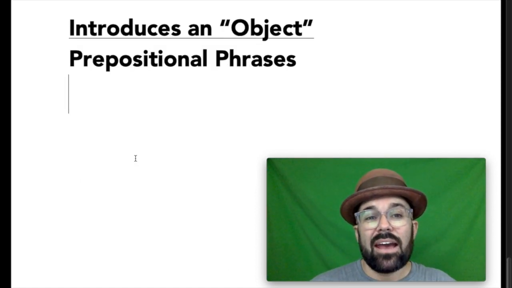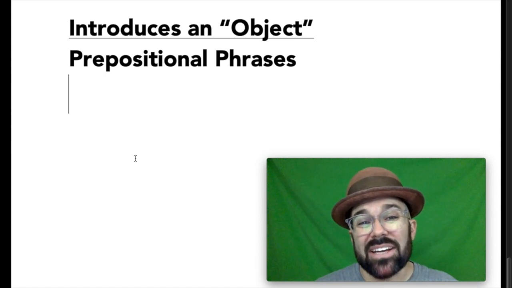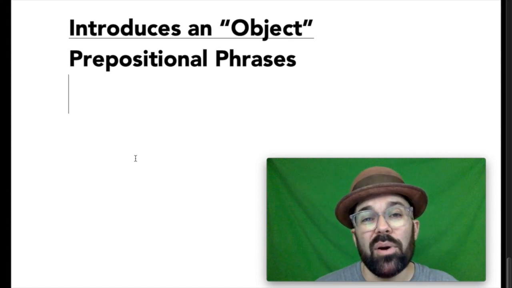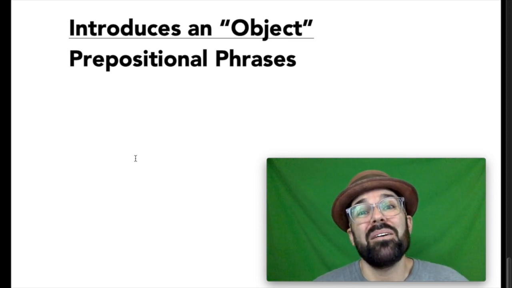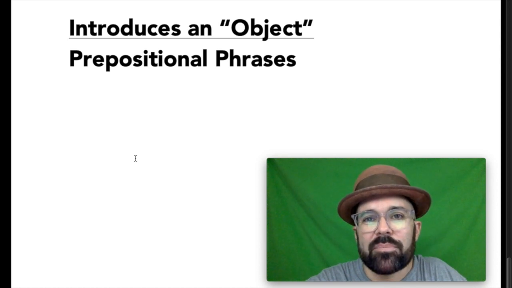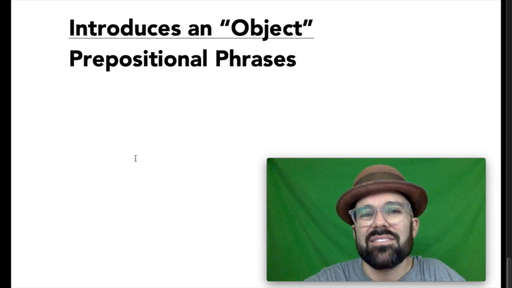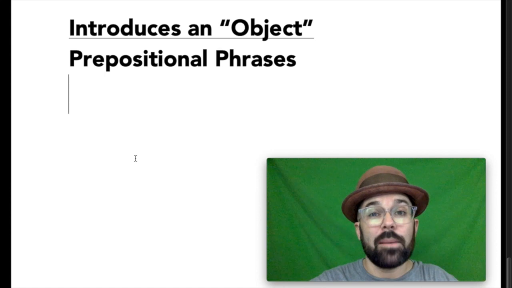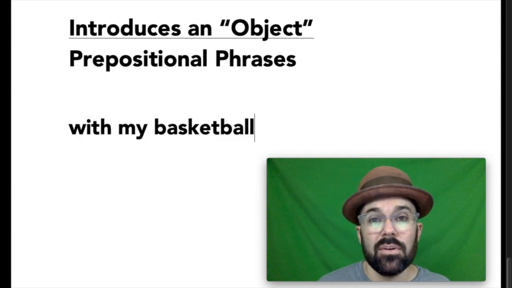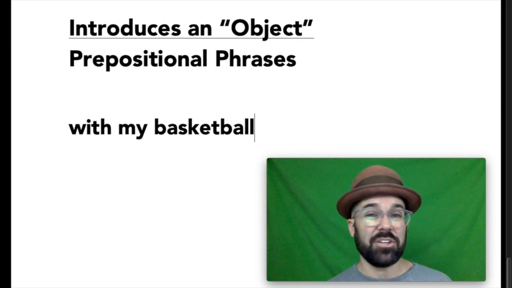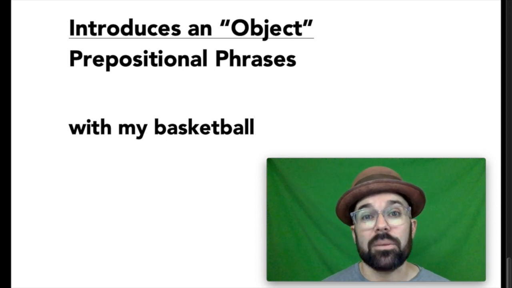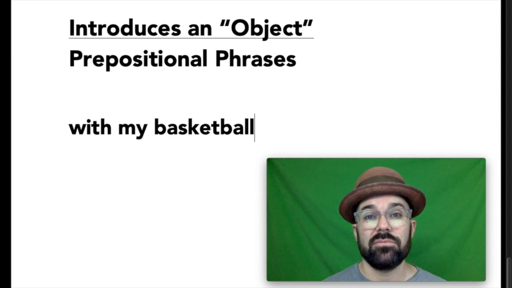And finally, we have "object" prepositional phrases. Now, I put object in quotation marks because sometimes that's not technically a thing, right? It might be a person, but grammatically, an object usually just means some sort of noun. Some examples. With my basketball. It doesn't deal with time or direction or the location of something, but it introduces a new object, the basketball. With is a preposition. Basketball is the object of the preposition.